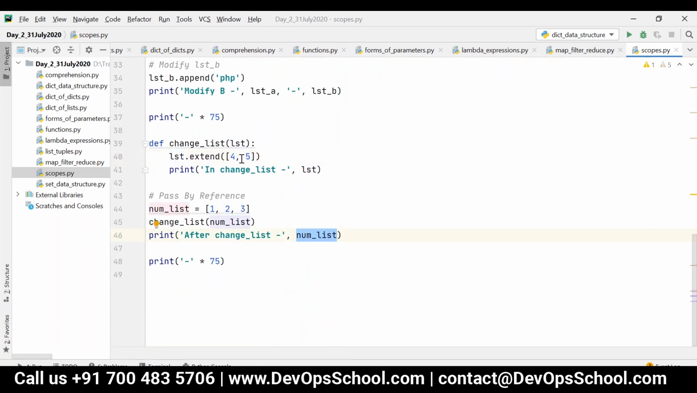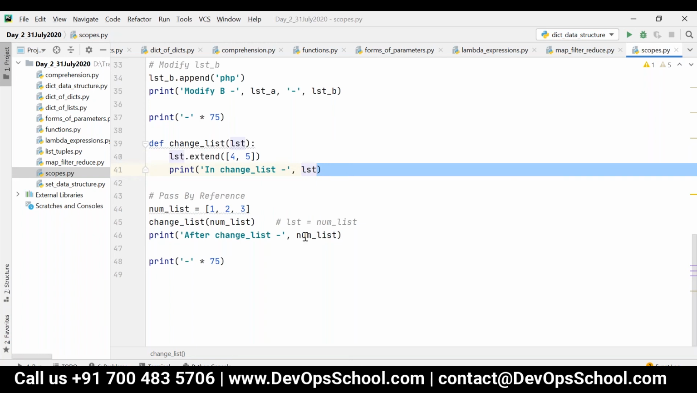Okay, so what is happening here? It is taking the value like this. I am going to assign LST is equal to num list. I am assigning like this, right? In this case, I am assigning LST is equal to num list, so both the data and reference will be copied. So if you modify anything inside the function using extend, append, insert, those dot functions, this will also be impacted outside the function.